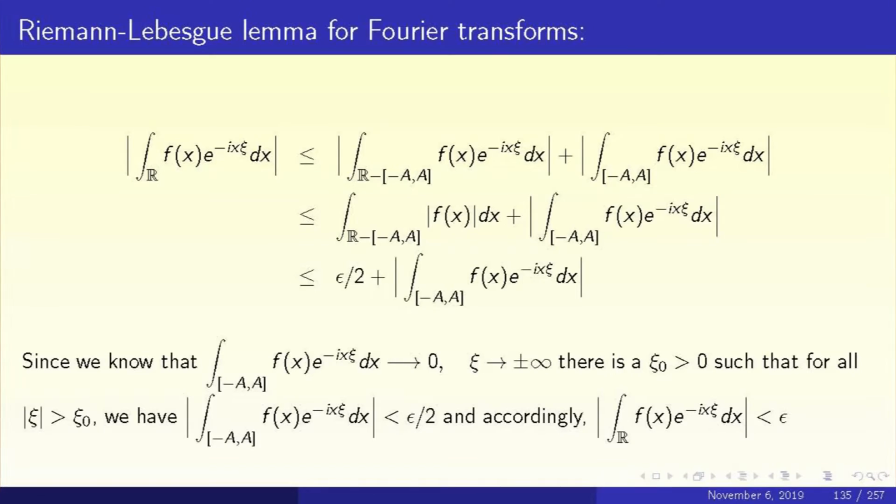Let's do that. The absolute value of the integral of f(x) e to the power minus ix chi dx over R is less than or equal to, applying the triangle inequality, the integral of the same expression outside minus a to a plus the integral of the same expression over minus a to a. We get a sum of two integrals. In the first one, take the absolute value inside and appeal to what I just said: the integral of mod f(x) dx outside minus a to a is less than epsilon by 2. That's exactly what you see in the slide. And the integral of f(x) e to the power minus ix chi dx is f hat of chi.